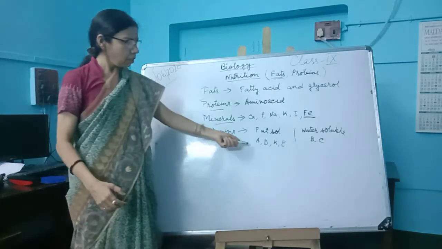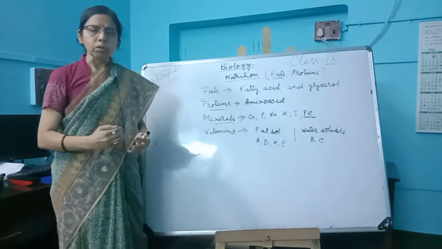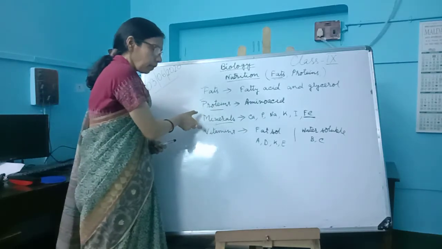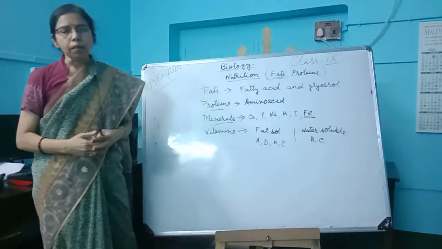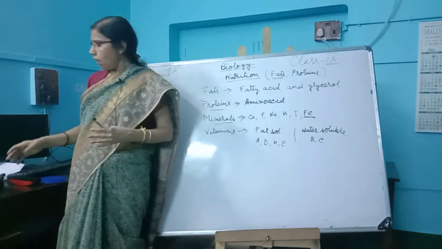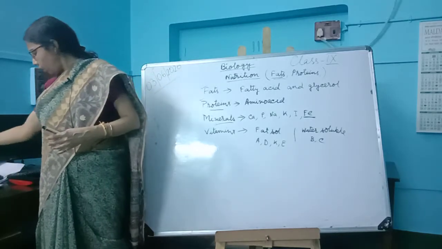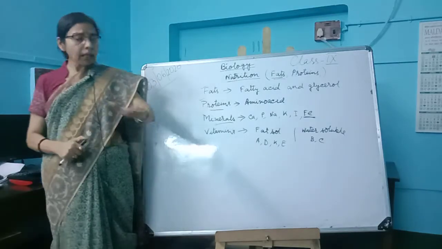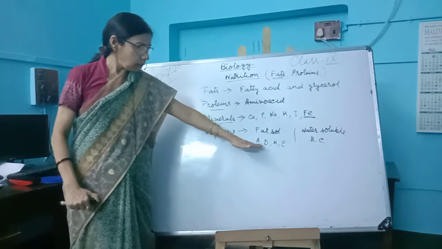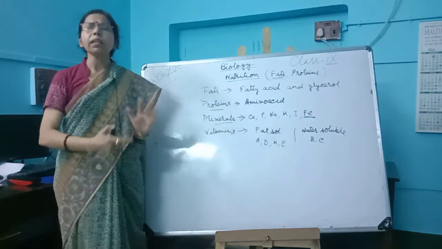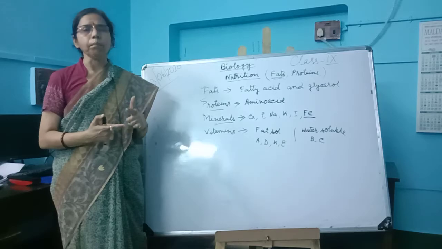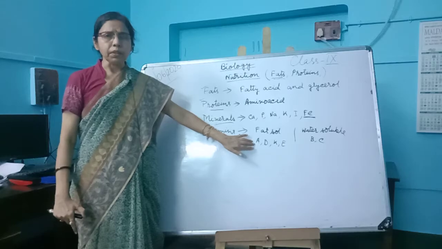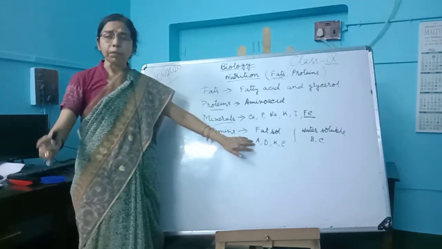If there is a deficiency of a vitamin, it gives rise to a number of disorders in our body. So all these substances protect us from different types of defects in our body. Vitamins are required mainly as catalysts of enzymes. There are different types of vitamins: A, B, C, D, E, K, and their deficiency causes a number of defects.